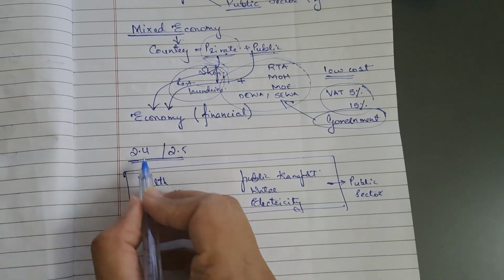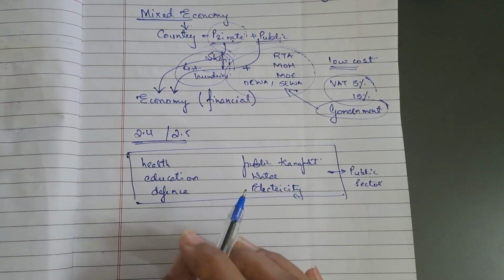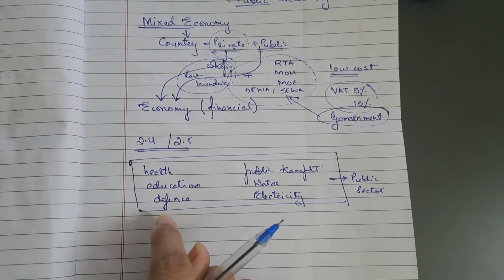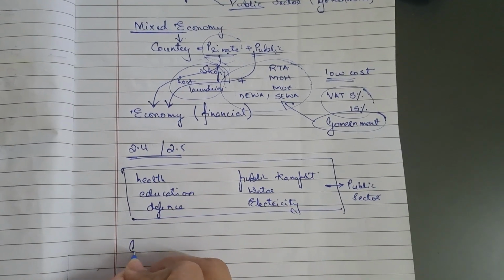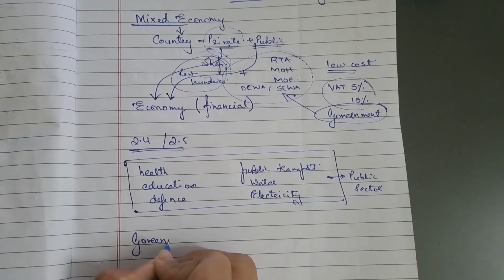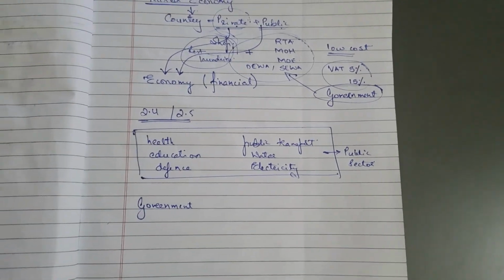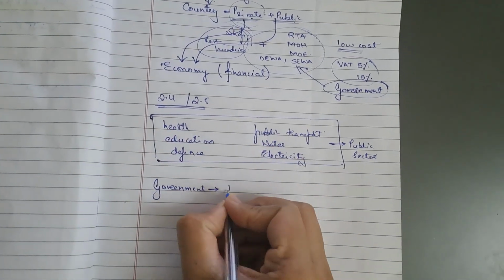Now in activity 2.4, it is given: for each of the examples of key industries or activities listed above, give 3 possible reasons why the government of a country might decide to own and control the industry or service. The government decides to own and control these industries because these are the basic necessities.